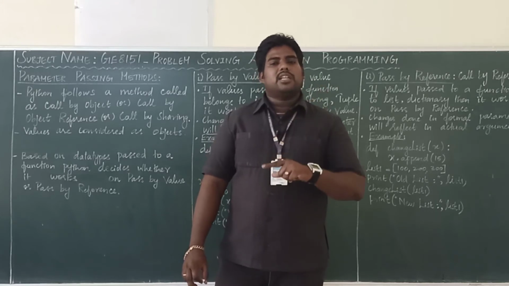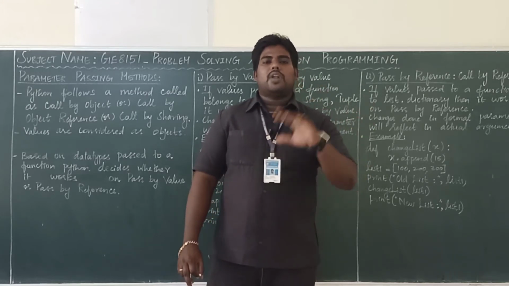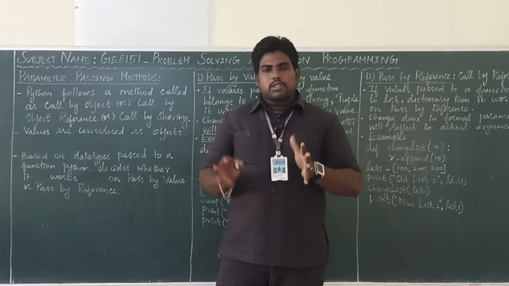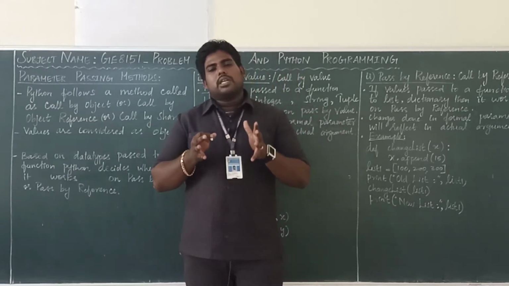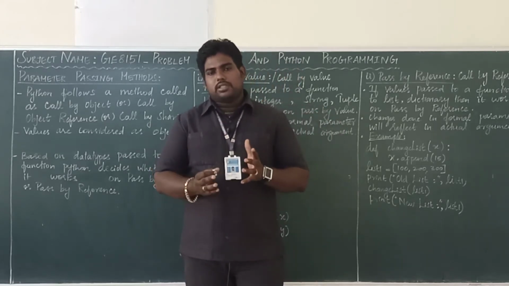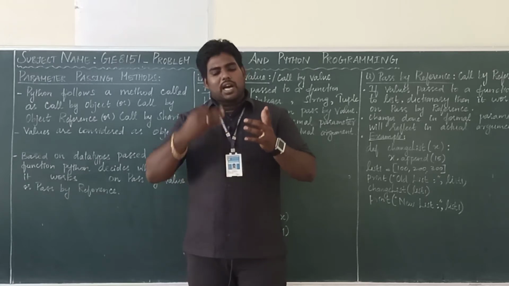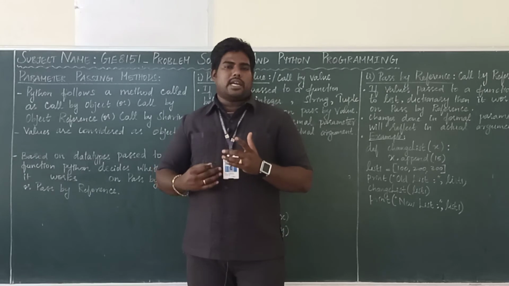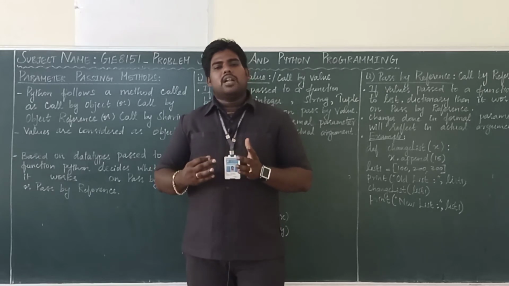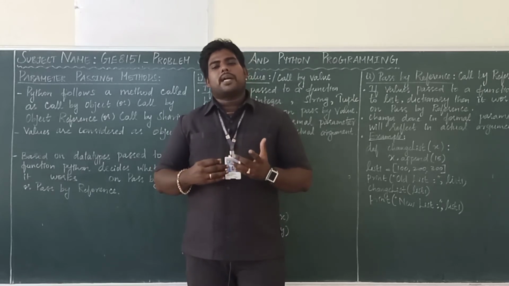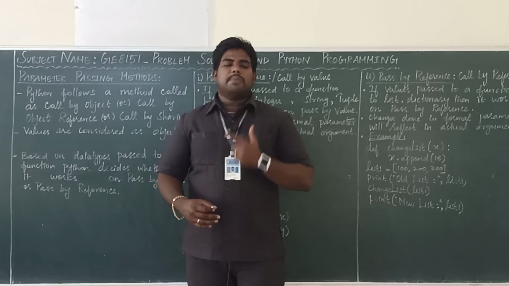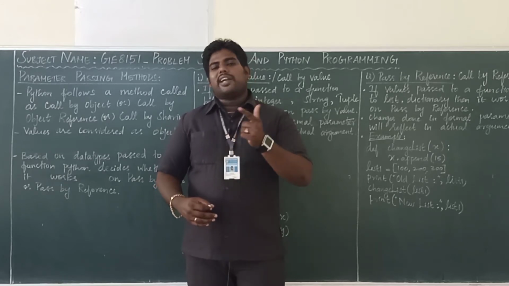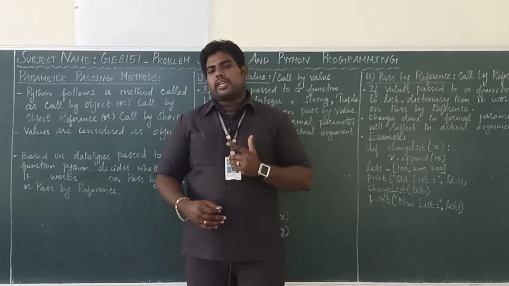I will tell the reason while I am explaining, so you will understand clearly. Actually, Python works depending on pass by reference, but while working on these three data types, that is, immutable data types, it works depending on pass by value. The reason behind this is we can't edit these three data types.